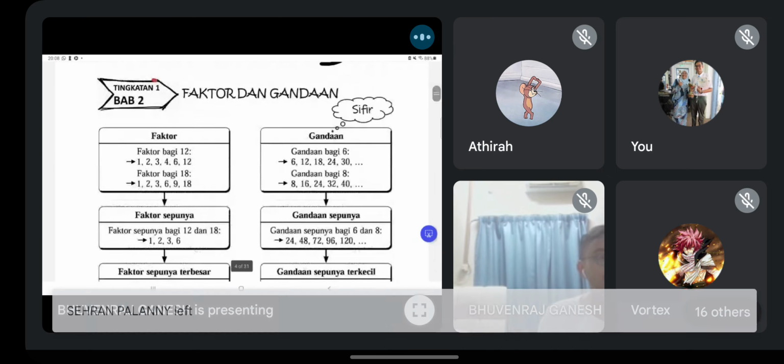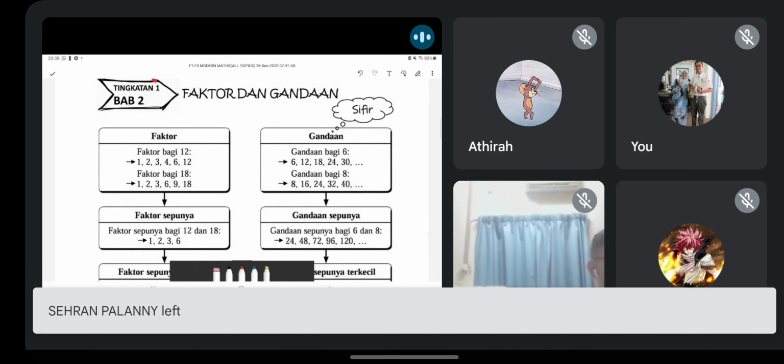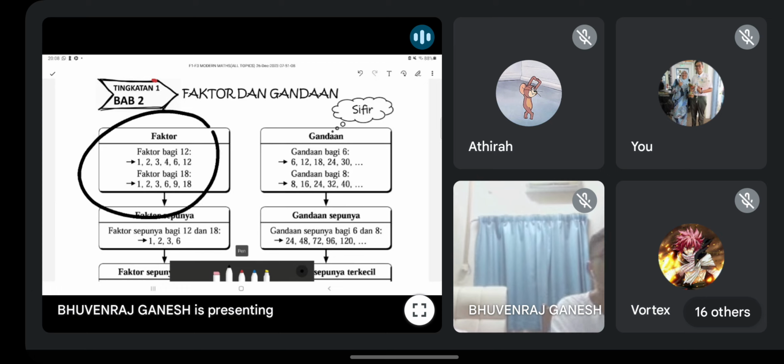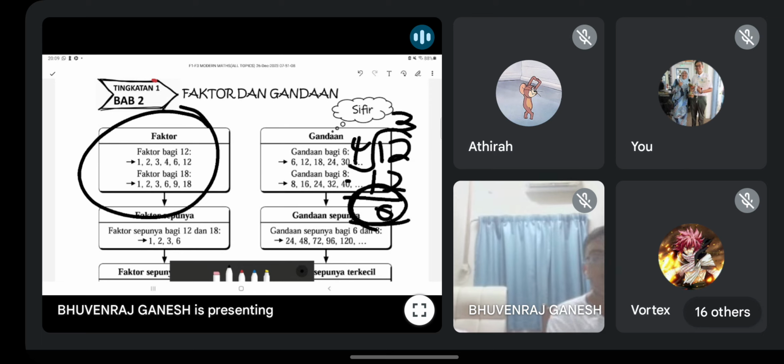Alright? So next one is factors and multiples. Faktor dan gandaan. Okay? So you can see over here lah. Faktor bagi 12. Okay, this one should be no problem lah for you guys. 1, 2, 3, 4, 6, 12. Okay, basically faktor means you can divide the number to dua-dua nombor tu. The remainder is 0 lah. Jawapan kat akhir adalah kosong. Okay, so example you can take 12 divide 4. 3, 12. Tengok guys. Baki dia kosong. This is what is meant by faktor.